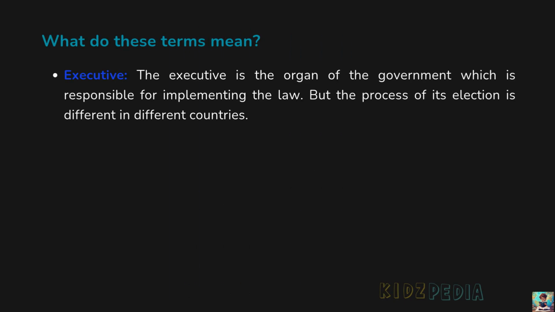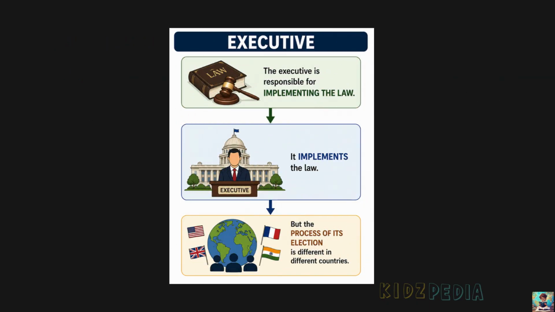Executive. The executive is the organ of the government which is responsible for implementing the law, but the process of its election is different in different countries. So, the executive is the part, that is, organ of the government that runs the country. Its main job is to implement the laws. The legislature makes the laws, but the executive makes sure those laws are carried out. For example, if a new traffic rule is made, the executive ensures that the law is followed by setting rules, giving instructions, and taking action when needed.